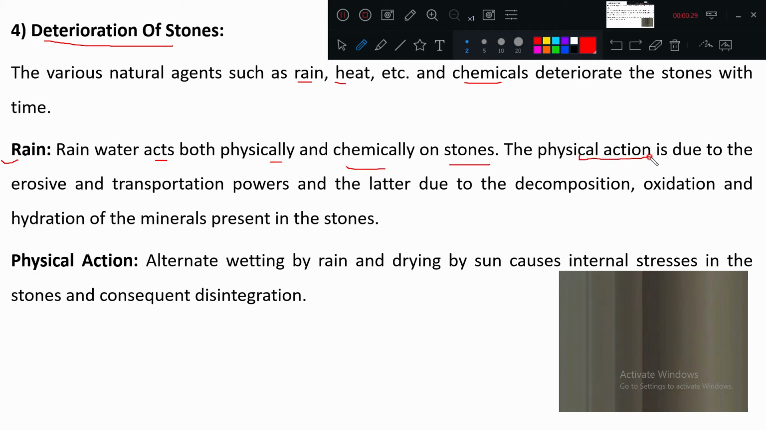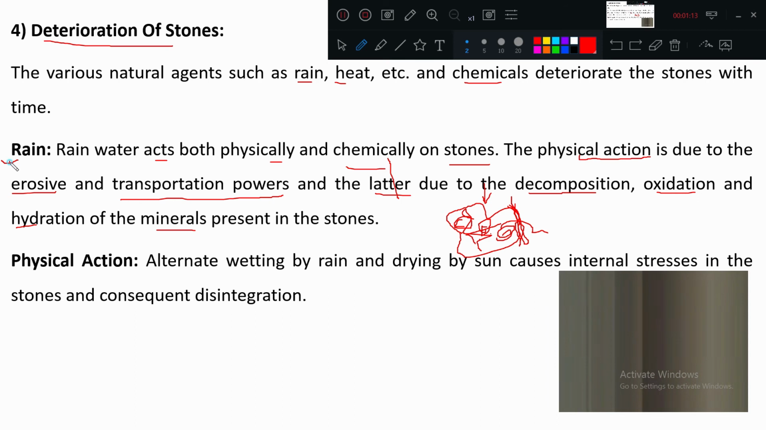Okay, the physical action is due to the erosion and transportation power. And the latter means chemical. Chemical is nothing but decomposition, oxidation and hydration of the minerals present in the stones. Means what? If there is a stone, a lot of minerals will be present, and when rainwater comes on it, it will decompose these minerals, oxidize these minerals, hydrate these minerals, and once this is happening, the stones will get deteriorated. Physical means continuous water is coming on the top, so this surface will get eroded.